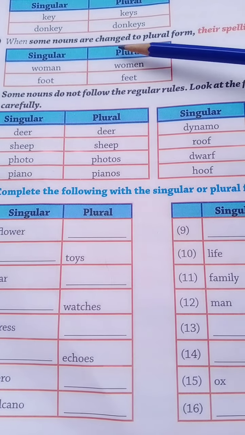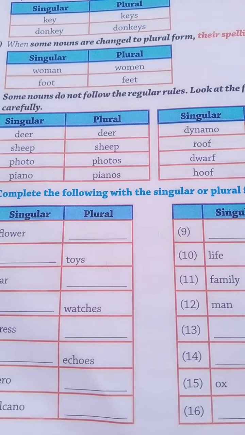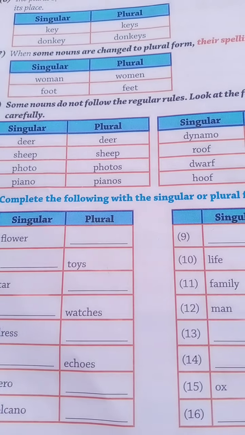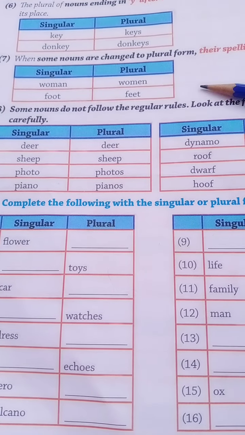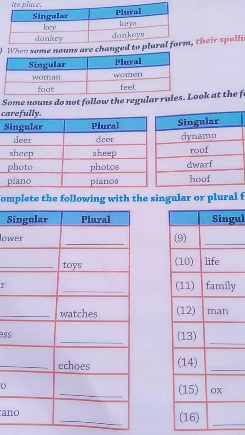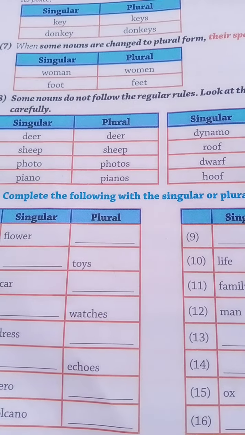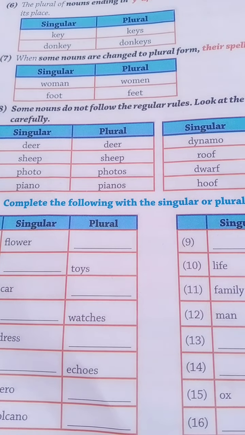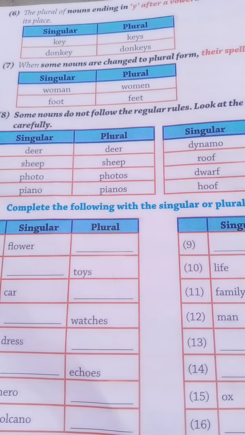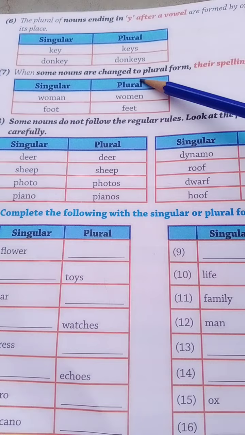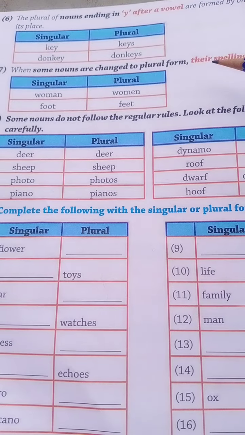When some nouns are changed to plural form, their spelling changes. Man, men. Woman, women. Foot, feet. Students, I told you there are some naming words which, when we turn them into plural naming words, change their spelling.